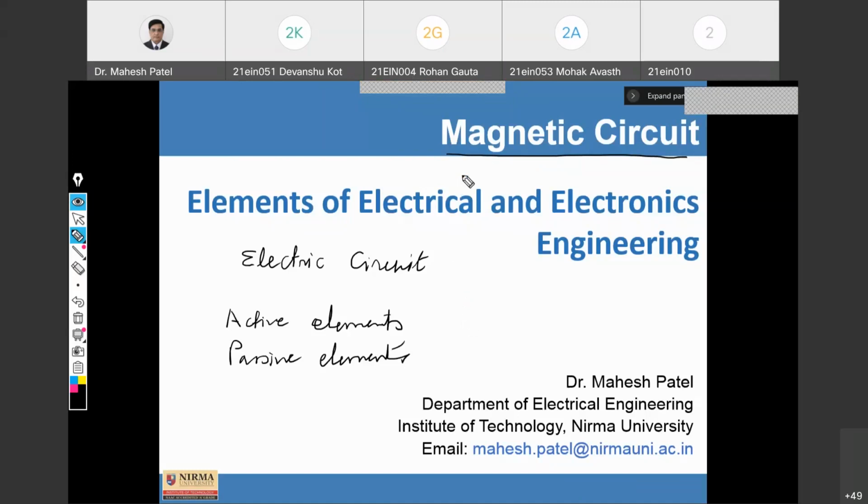Fine. Now a magnetic circuit is one where the magnetic flux path is provided through a core material. Fine. This core material possesses a permeability.